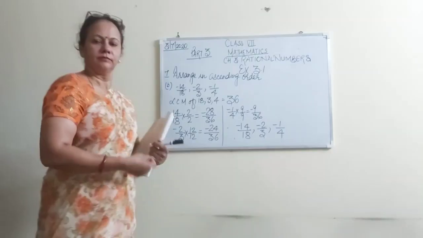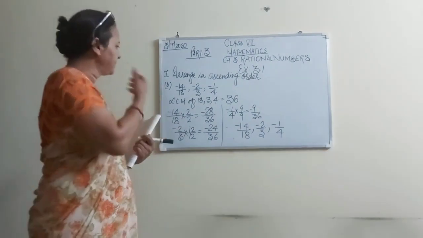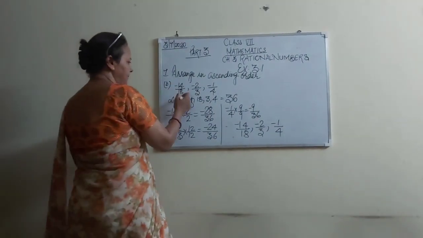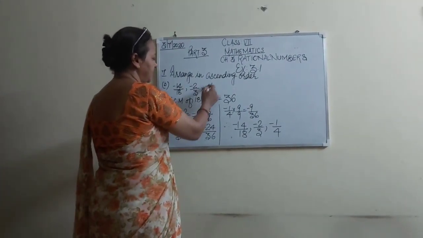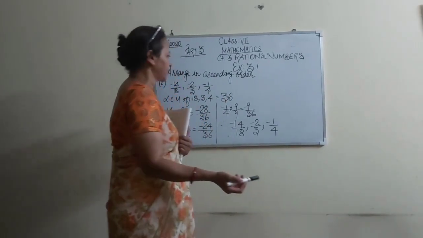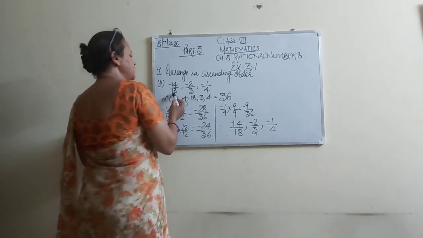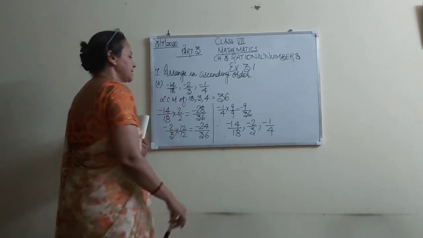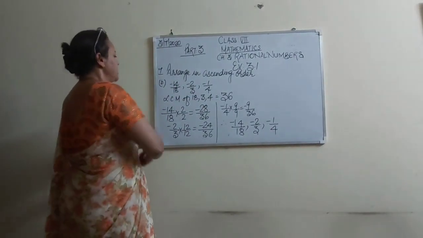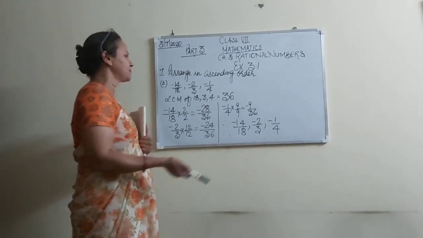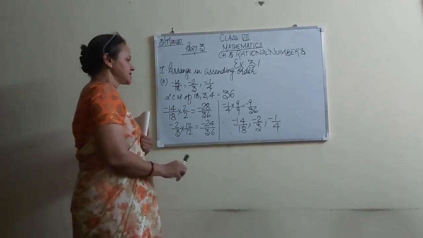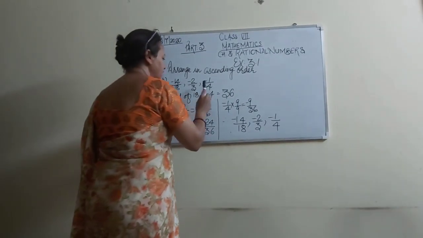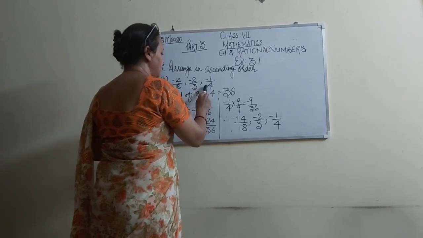Clear, students? Its B part is minus 14 upon 18, minus 2 upon 3 and minus 1 upon 4. We are going to arrange in ascending order. First of all, we have to find the LCM of 18, 3 and 4. See, whatever the least multiple, 18 2s are 36, 12 3s are 36 and 4 9s are 36.